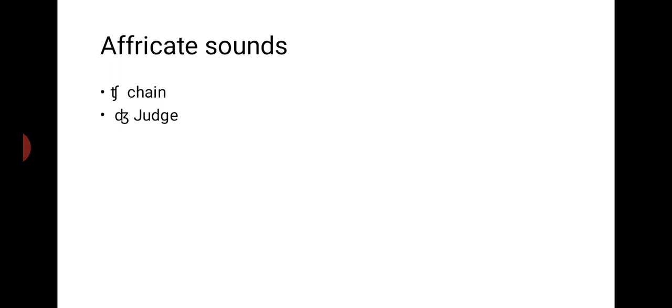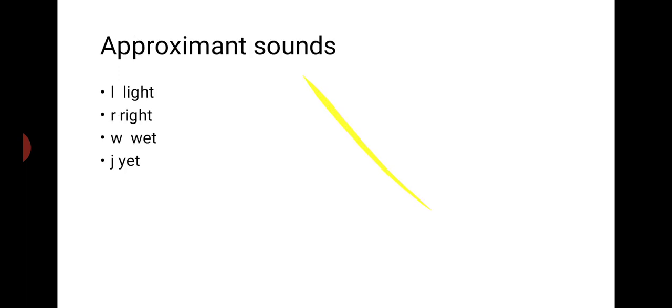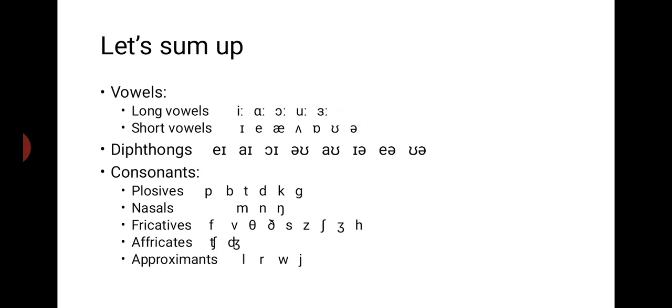Affricate sounds: ch as in chain, j as in judge. Approximant sounds: l as in light, r as in right, w as in wet, y as in yet.